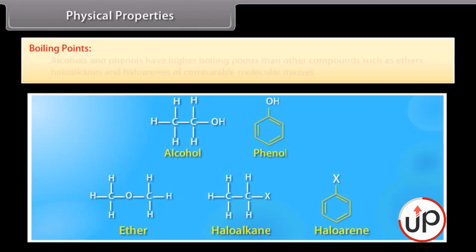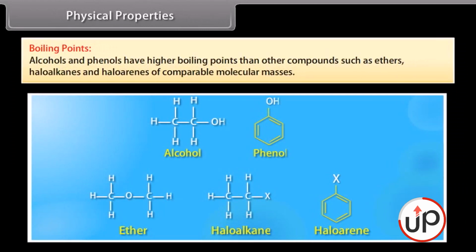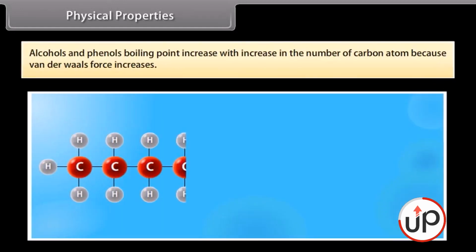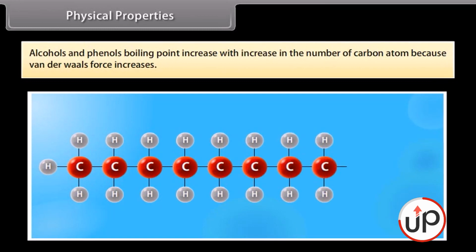Physical properties. Boiling points. Alcohols and phenols have higher boiling points than other compounds such as ethers, haloalkanes, and haloarenes of comparable molecular masses. Alcohols and phenols boiling point increases with increase in the number of carbon atoms, because van der Waals force increases.